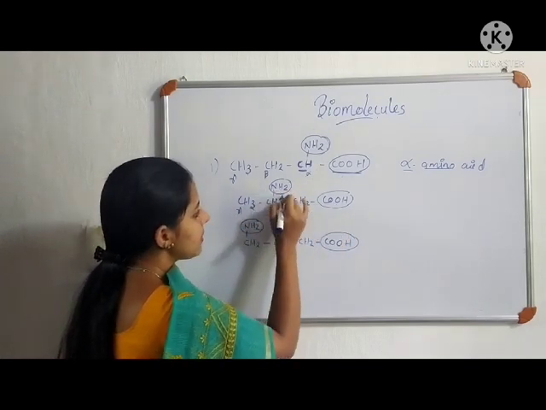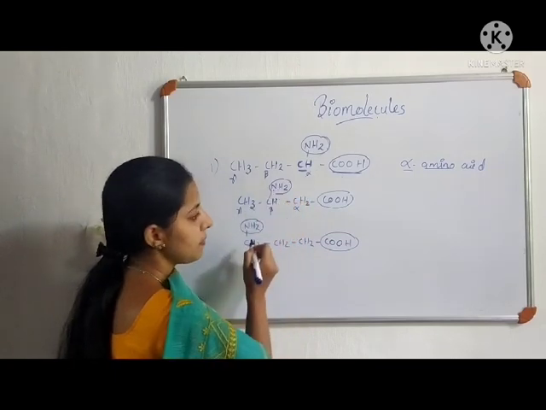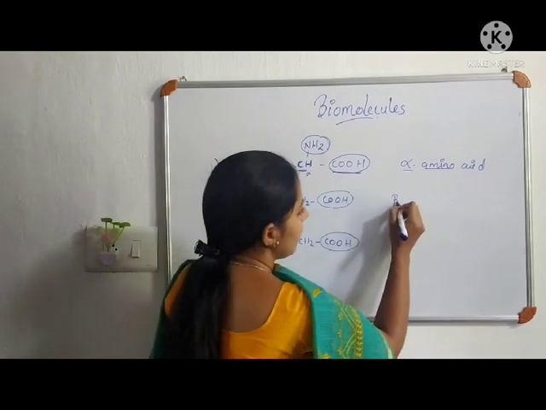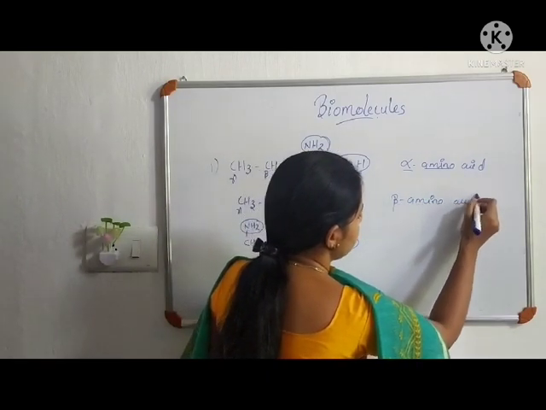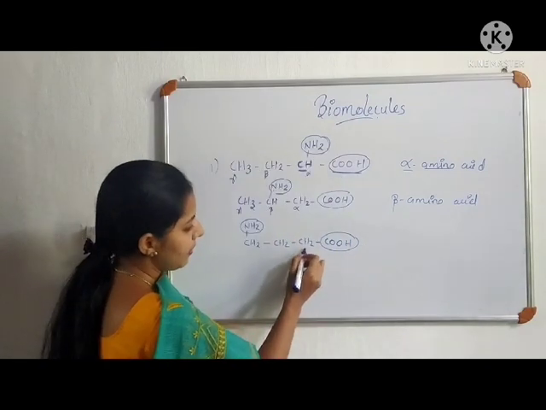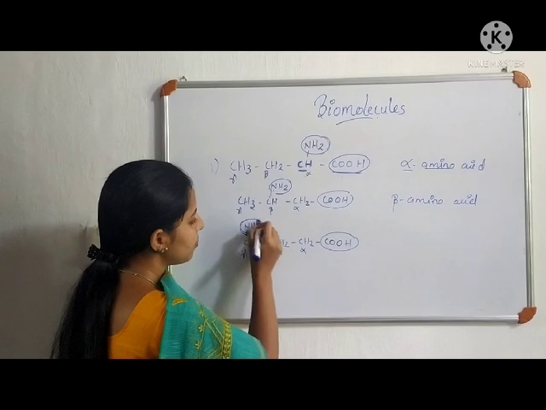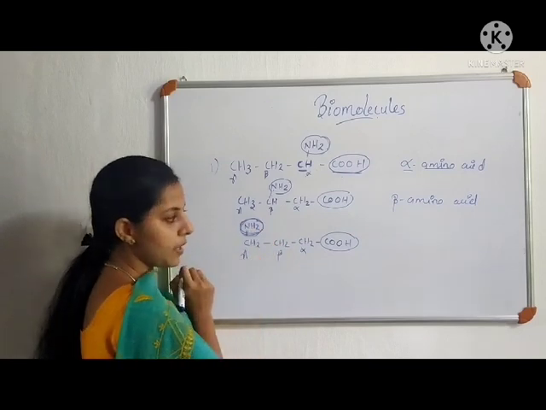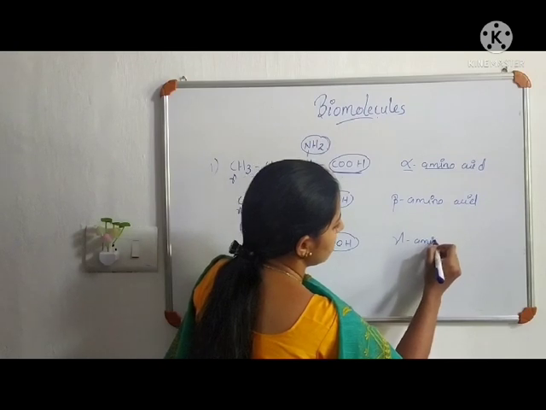Here the amino group is present at this beta carbon, therefore it is called a beta amino acid. Here this is the alpha position, this is beta, and this is gamma. Here the NH2 group or amine group is present at this gamma carbon, therefore it is called a gamma amino acid.